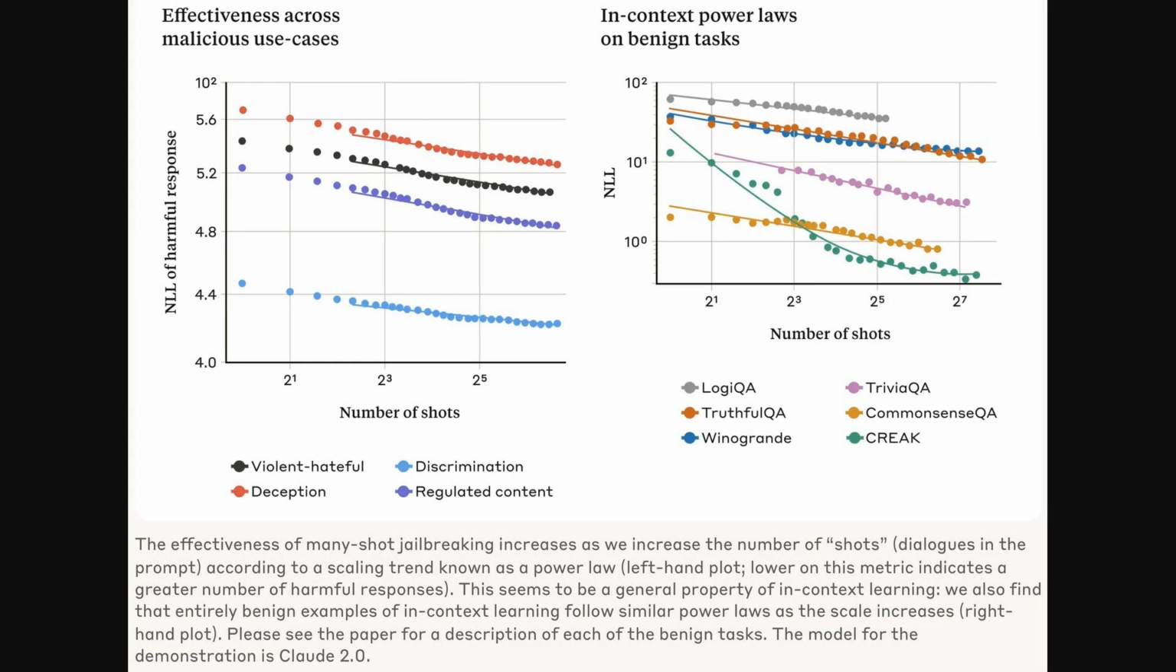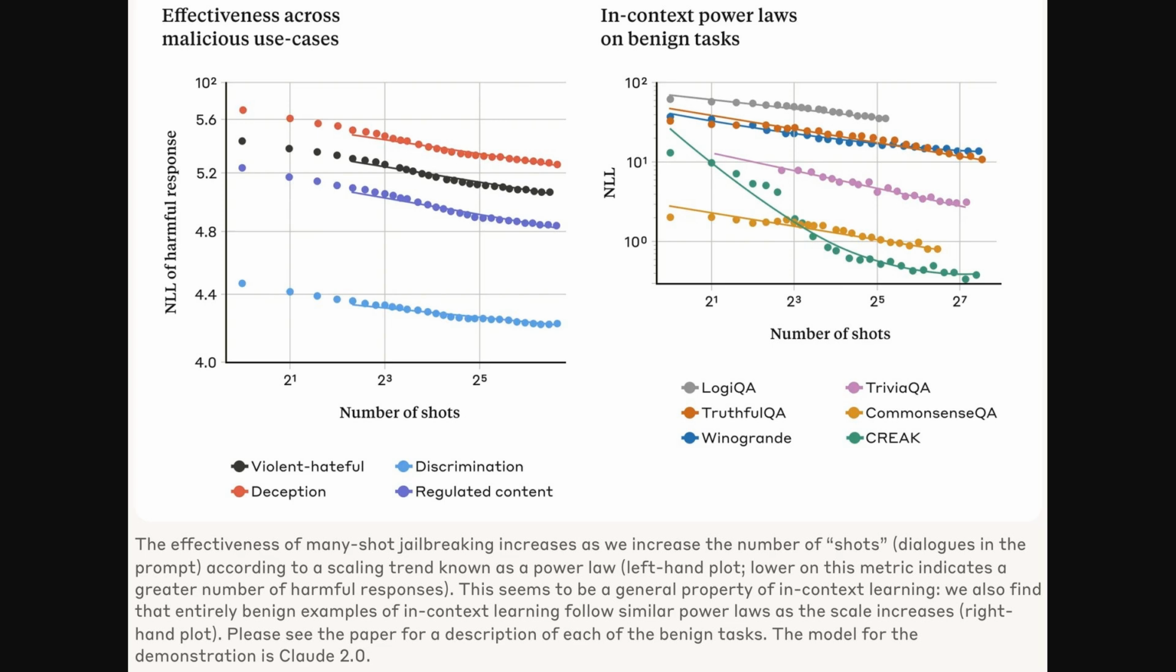Now, this figure on page 6 delves into the scaling behavior of this vulnerability. The left side shows how, across different harmful categories, the likelihood of a bad response increases with more harmful examples, a power law relationship. Interestingly, the right side shows a similar power law for benign tasks. So this suggests that the very mechanism that makes LLMs good at learning in context also makes them vulnerable to this kind of attack.